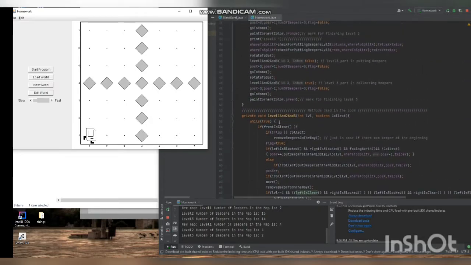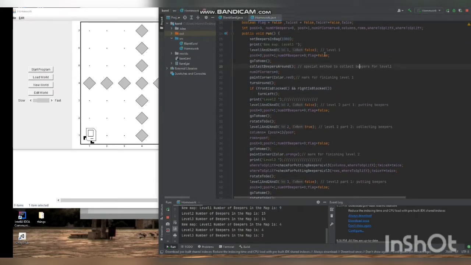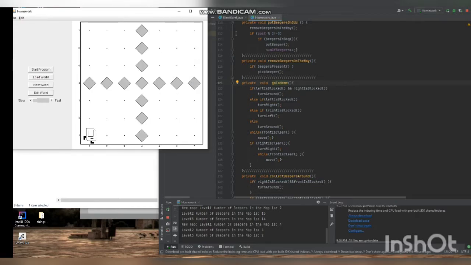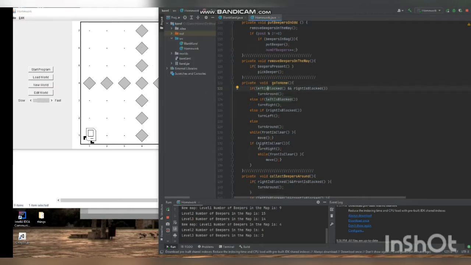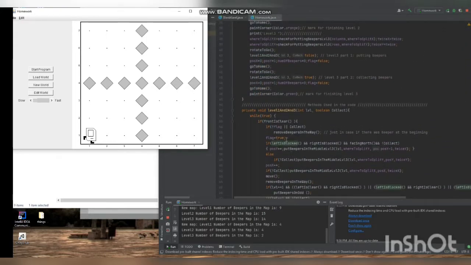And yeah, like that, it will finish the first stage of level 1, which is putting papers, and then I will initialize those values again and reset them, and then go to home. Go to home is used, as you can see, a couple of times. Go to home basically lets Carl, after reaching the last row, go back home, and it is a generalized method. It doesn't depend on the map, so it just will check the condition until Carl reaches this position. So I can move all of them in the same method.